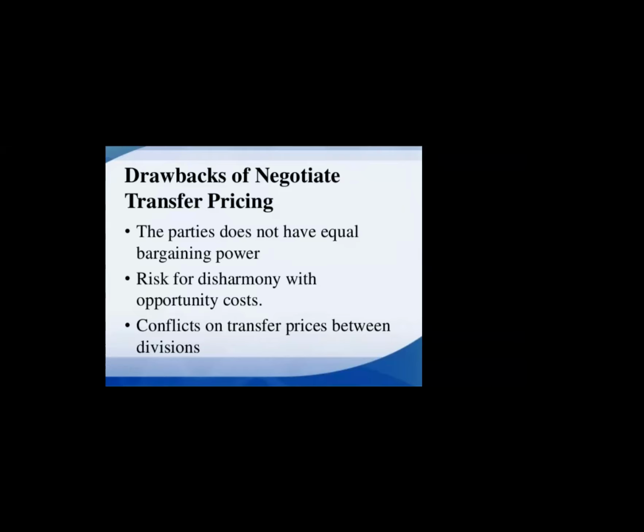When it comes to negotiation, there is very little chance that the parties come to a point where both agree. Of course, they agree they have to run the business, but one party is not very happy with the other party's winning. This is what happens: disharmony with opportunity cost.